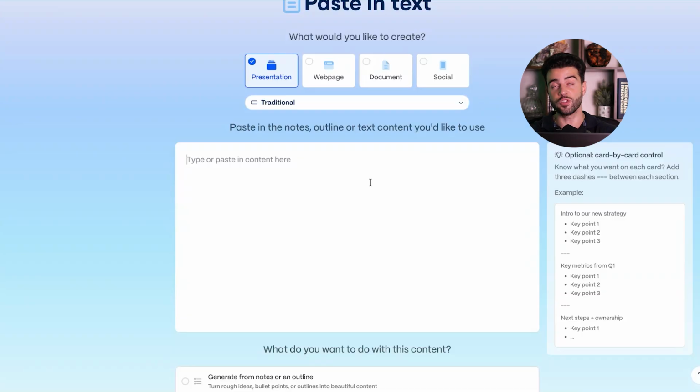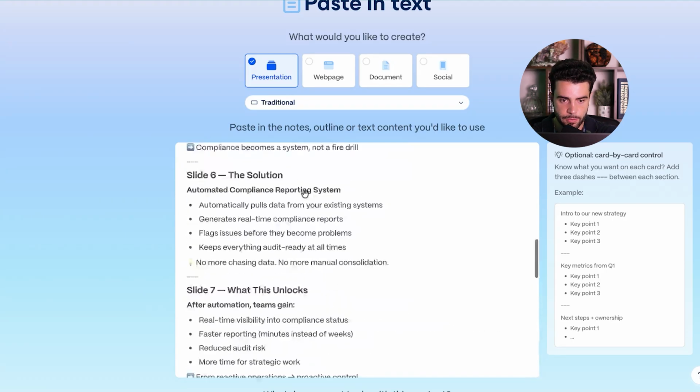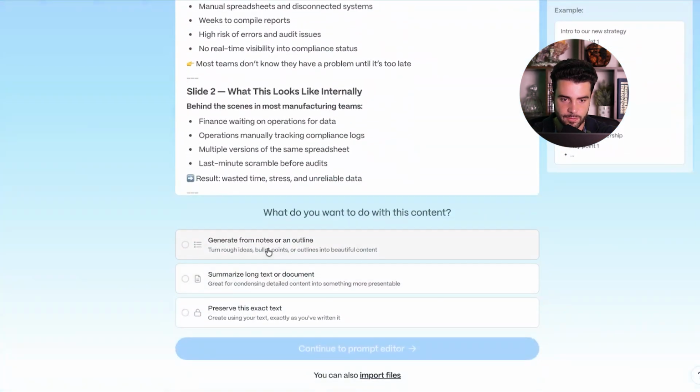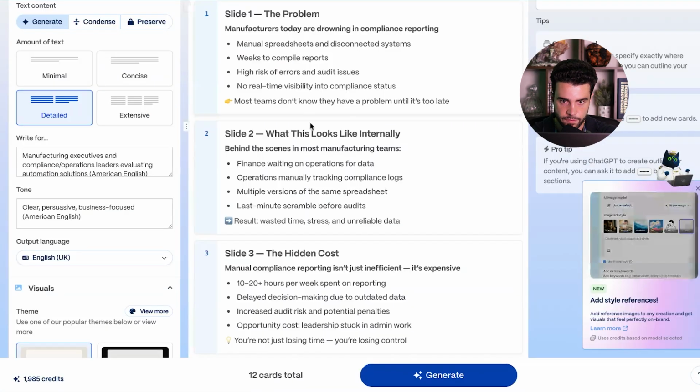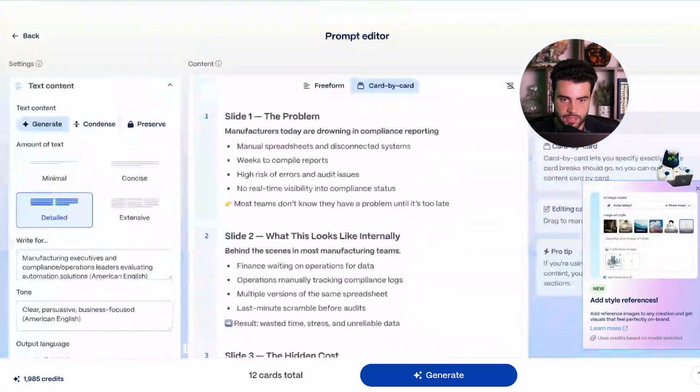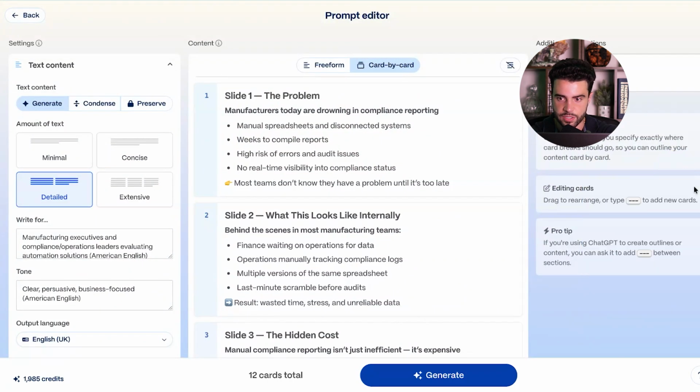Or what you can do is take a video like this, for example, get the transcript and then just paste that into Gamma and say, create me a presentation based upon this transcript. But as you can see here, I'll just do this for the sake of the example, paste this in here, all these different slides that we have. And then we're gonna wanna do generate notes from an outline, continue to prompt editor. And then from here, you'll have all these different slides that it's already automatically showing you exactly how it's going to do card by card.